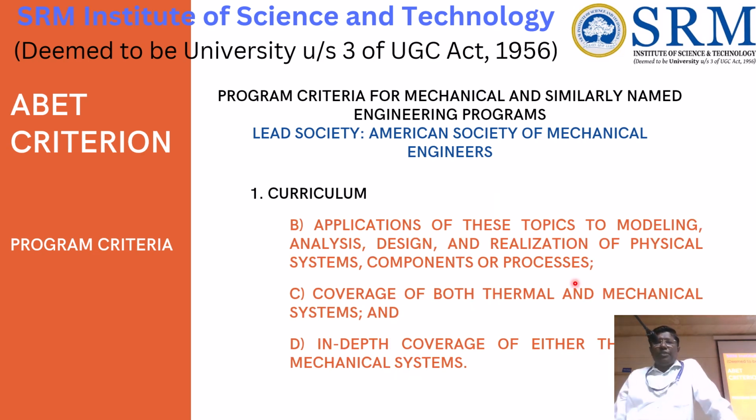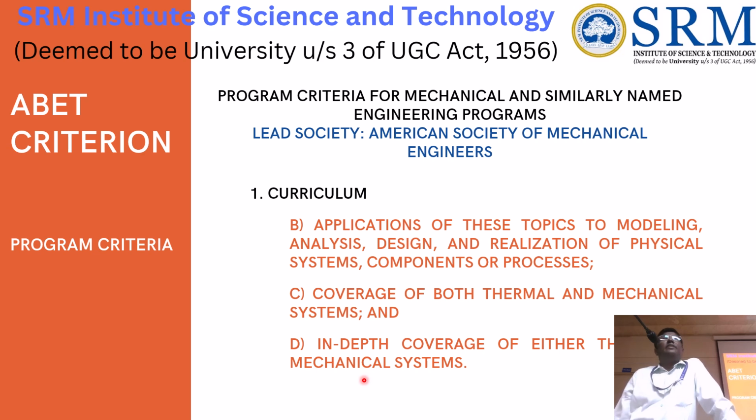And in the curriculum, we have to give the modeling, analysis, design, and realization of physical systems, components, and processes. We have to give courses related to this heading and make sure it is satisfying it, along with coverage of both thermal and mechanical systems and in-depth coverage of mechanical system design.